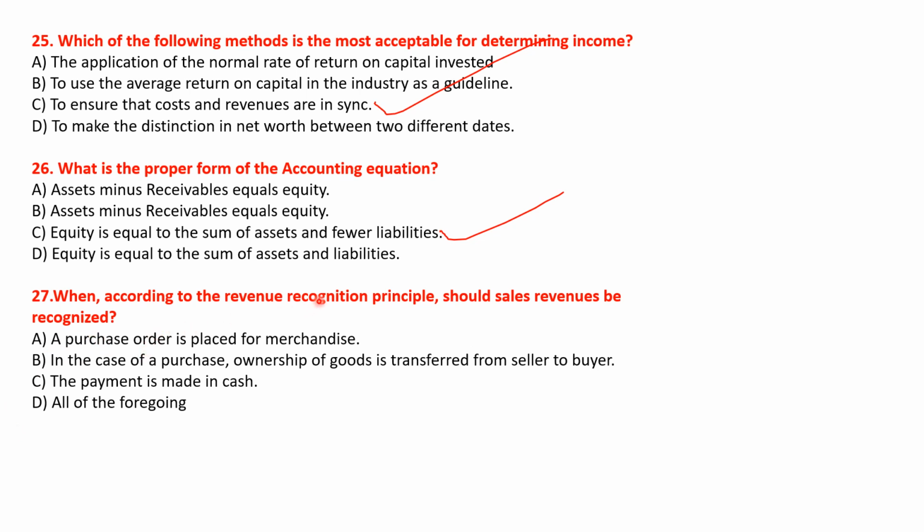When according to the revenue recognition principle, should sales revenues be recognized? ऑप्शन देख लेते हैं. A purchase order is placed for merchandise. In the case of a purchase, ownership of goods is transferred from seller to buyer. The payment is made in cash and all of the foregoing. So here the right answer will be option B. In the case of a purchase, ownership of goods is transferred from seller to buyer. Okay. So option B will be the right answer of this question. Okay, let's move to the next question.